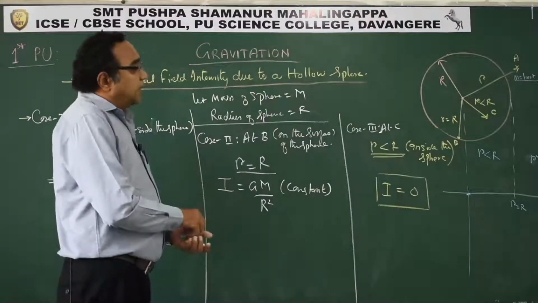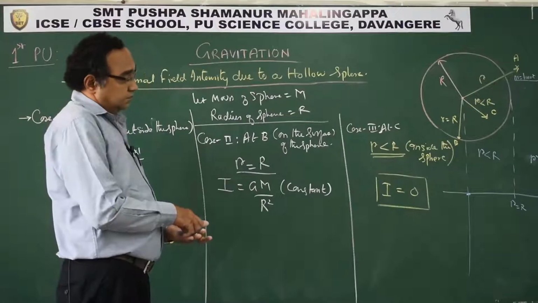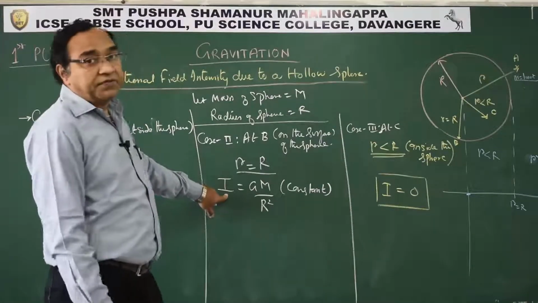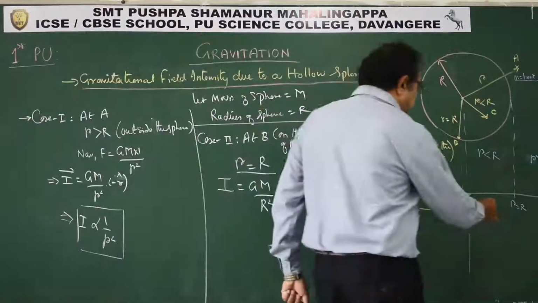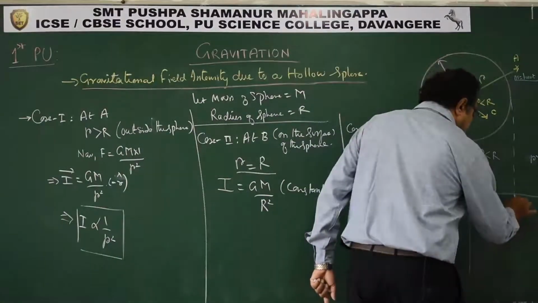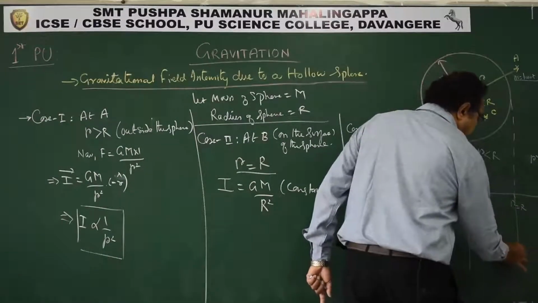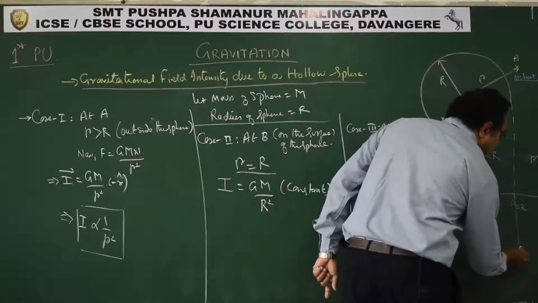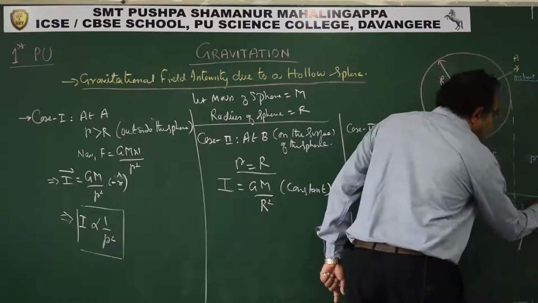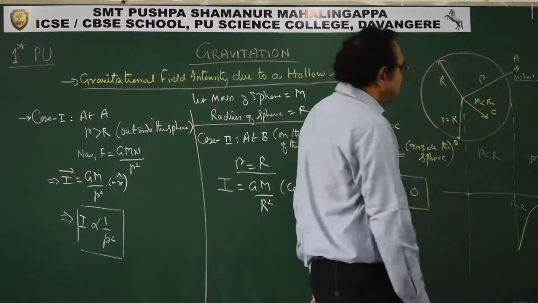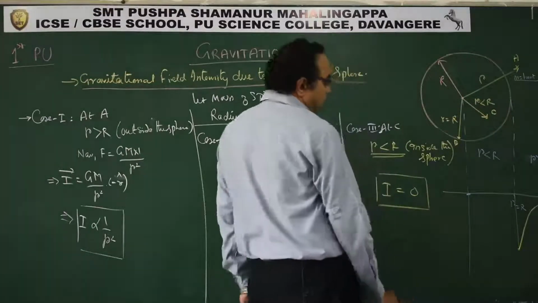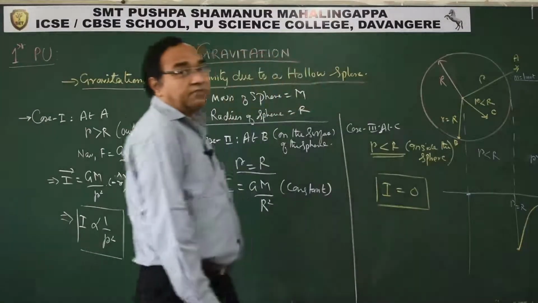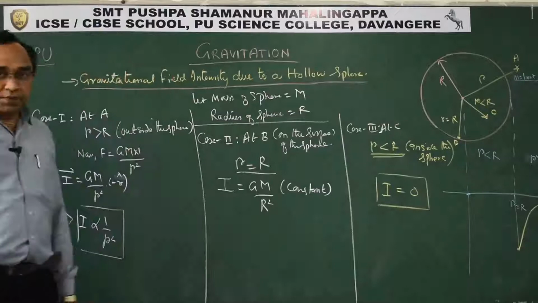Now intensity is 0, and on the surface it is constant. So this is what you will have, and then it is 0. From here you will take the graph like this. This is exactly how the variation goes. It is constant here. This is the graph for a hollow sphere.